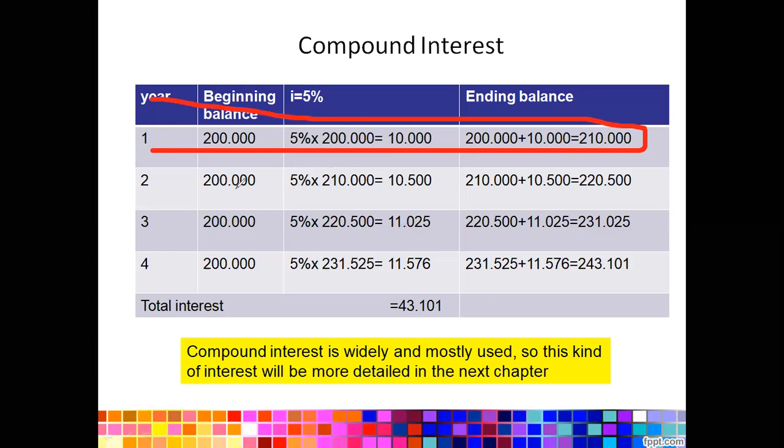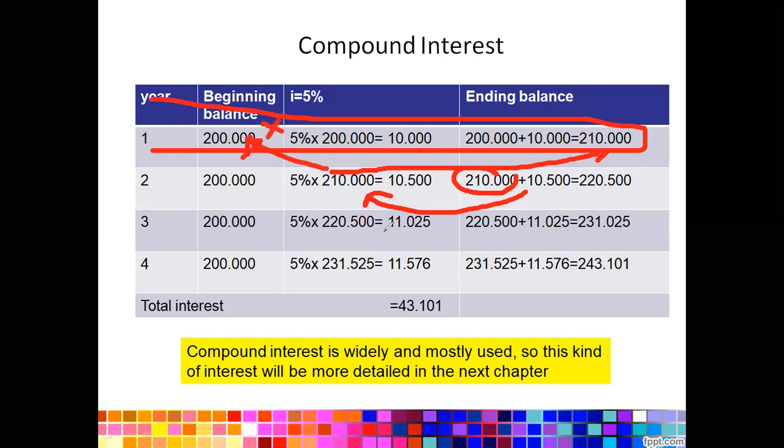Okay, now let's take a look, especially at the second year. The ending balance will be 210 plus 10.5. The 10.5 is gained by this calculation, 5% times 210. 210 is produced by the former calculation, which is the ending balance, not the beginning balance.